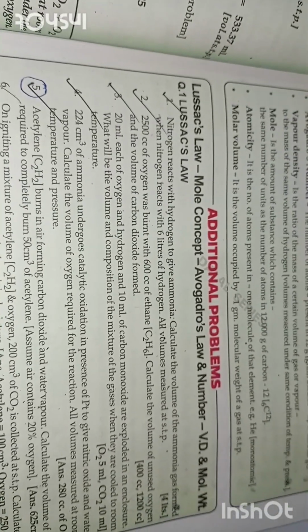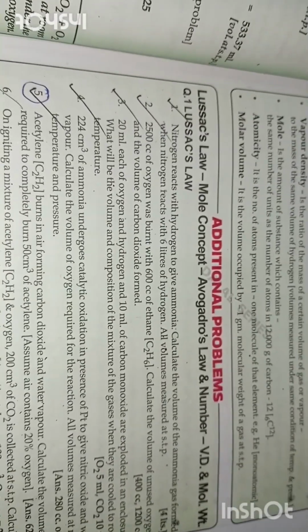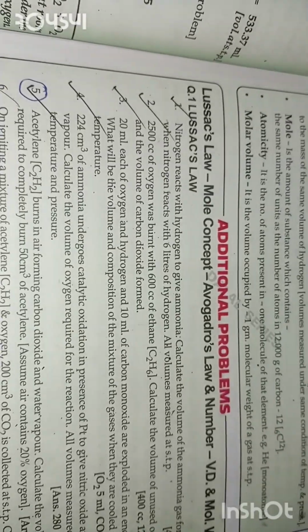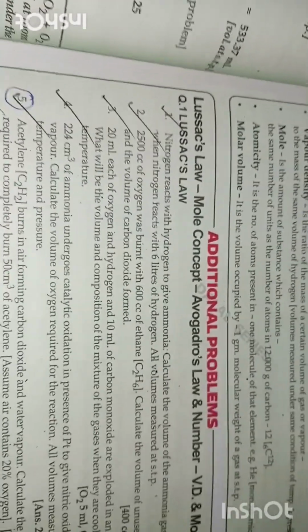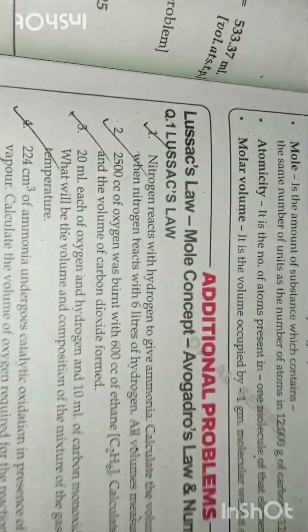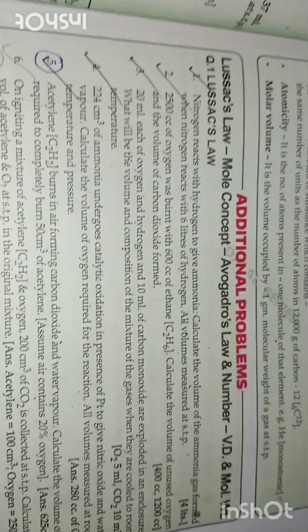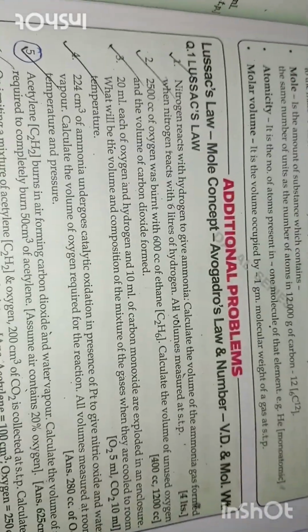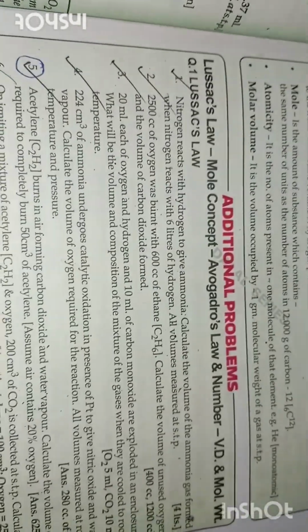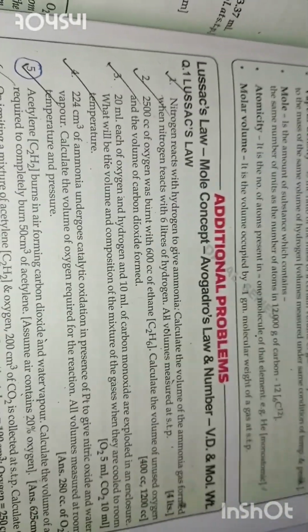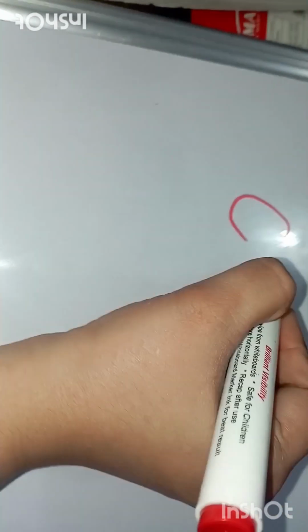So first you have to write the reaction. Ethane is burning in oxygen, and all the hydrocarbons on burning in oxygen produce carbon dioxide and water. Okay, so you have to remember that all the hydrocarbons, whether saturated or unsaturated, burn in oxygen and produce carbon dioxide and water vapor. Understood? So first we will write the reaction involved. C2H6 is ethane.